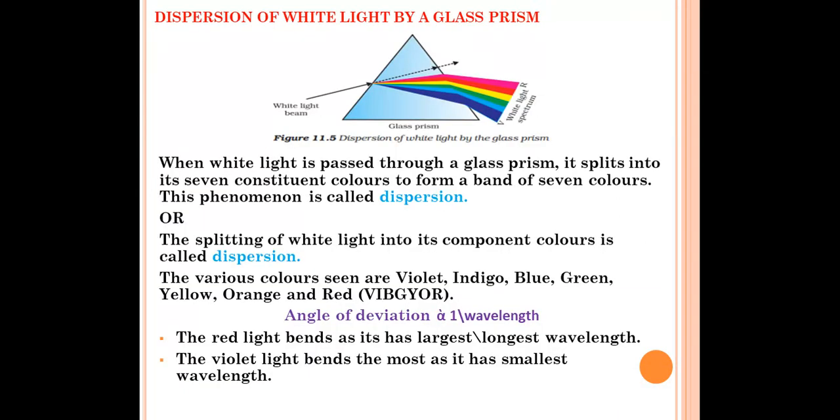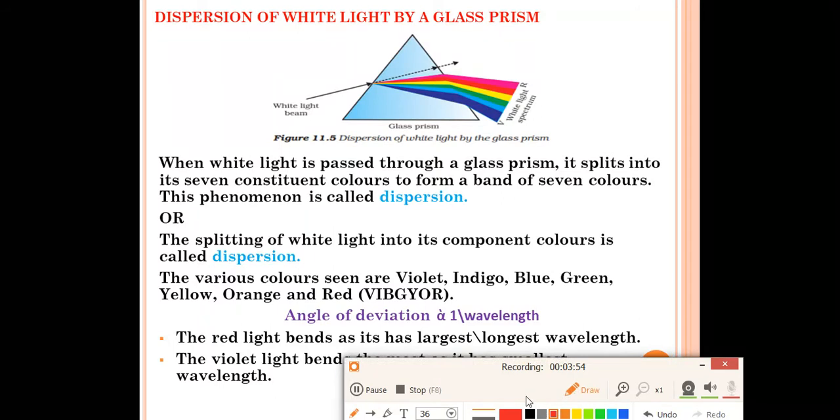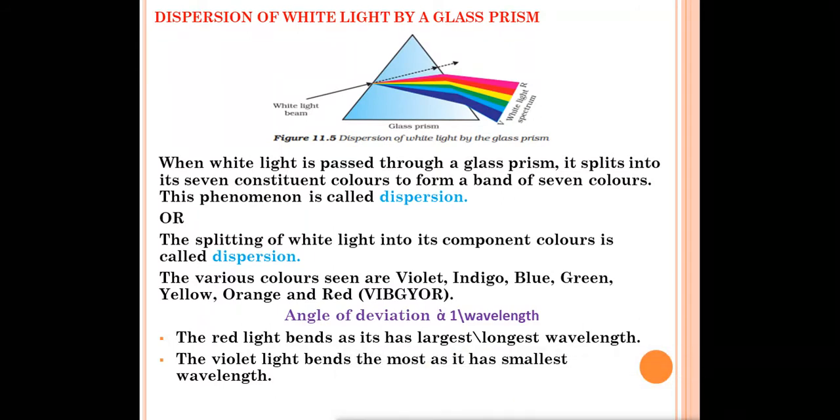Dispersion of light, dispersion of white light by a glass prism. This is important. In this part, Colourful World, we are going to read about three important phenomena. First is dispersion of light, second is scattering of light, and third we'll read about total internal reflection.